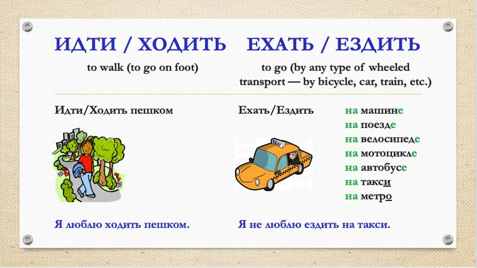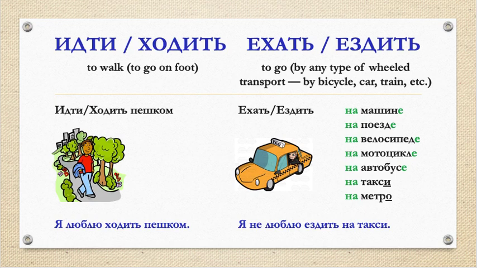In contrast, ехать, ездить are used when we go by any type of wheeled transport, by bicycle, car, train, etc. And we can tell about this transport if it's necessary.